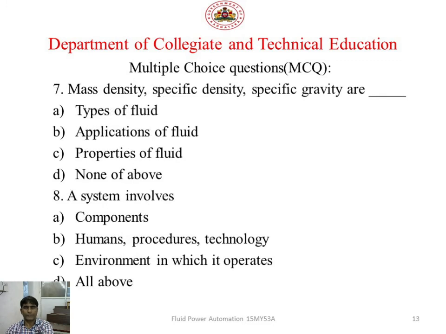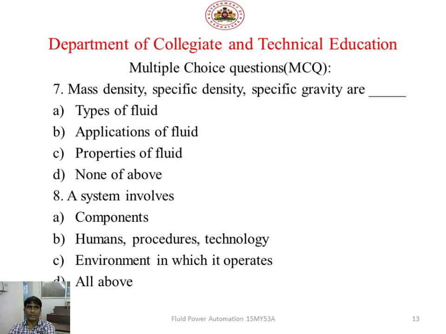Next, mass density, specific density, specific gravity are dash. The options are types of fluid, applications of fluids, properties of fluids, or none of the above.